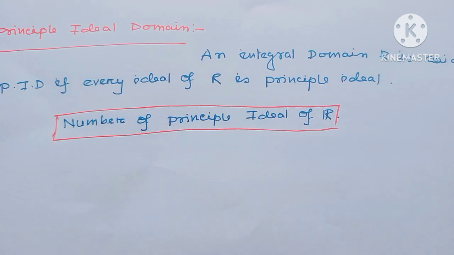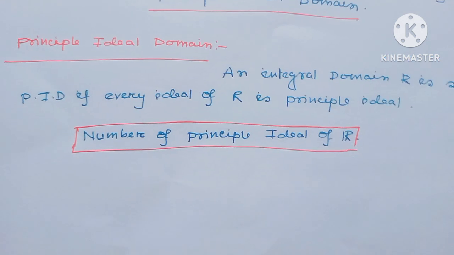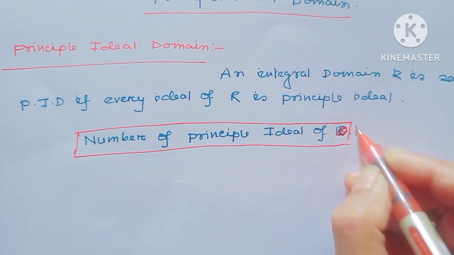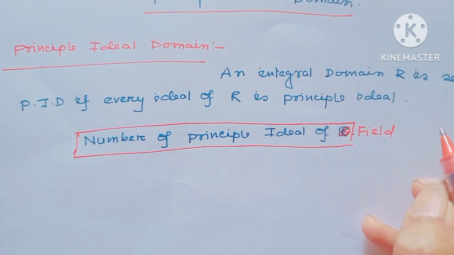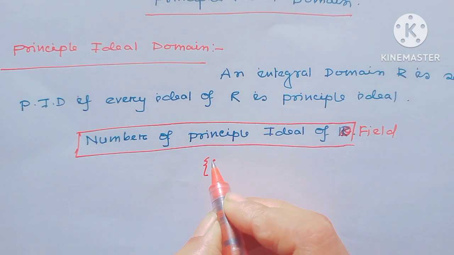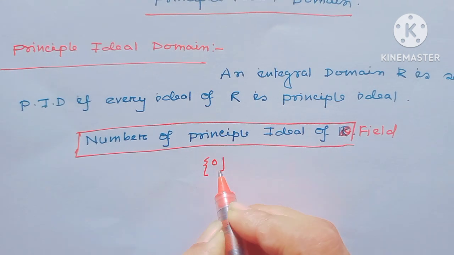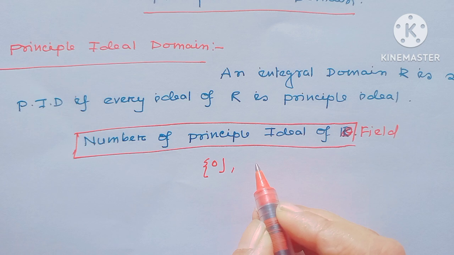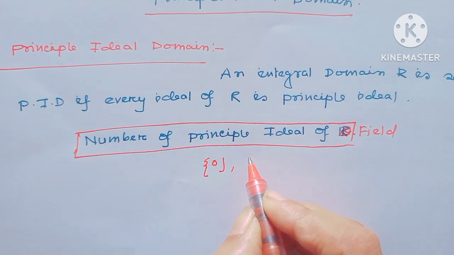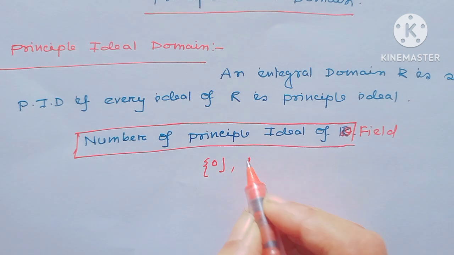What is a principal ideal domain? An integral domain R is said to be a P.I.D. if every ideal of R is a principal ideal. The number of ideals of a field is 2, because all of us know the ideals of a field are 0 and the field itself.